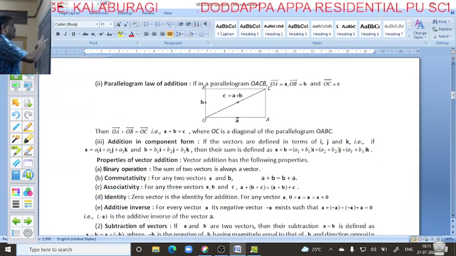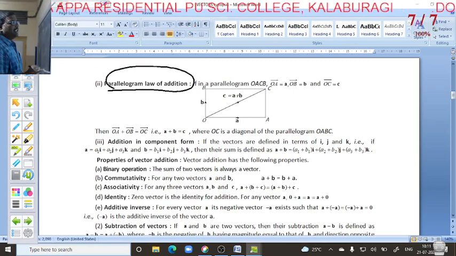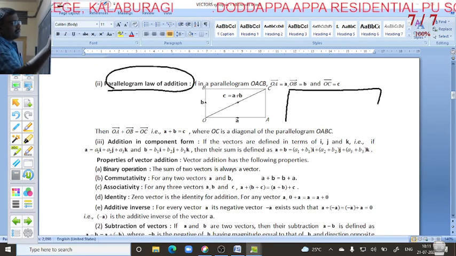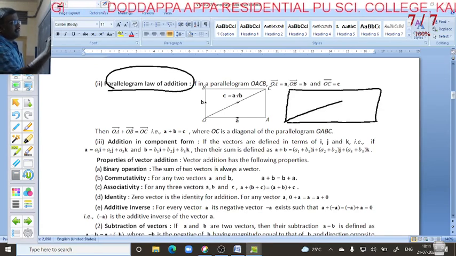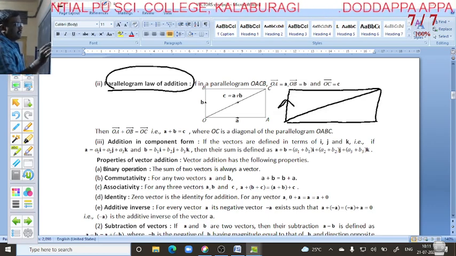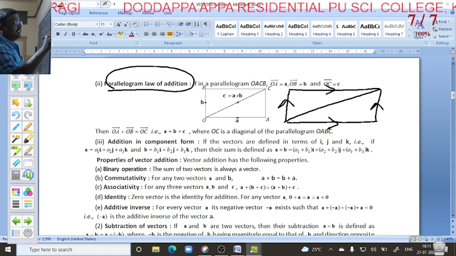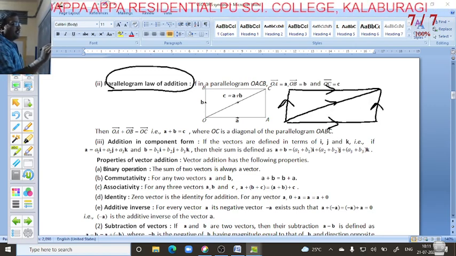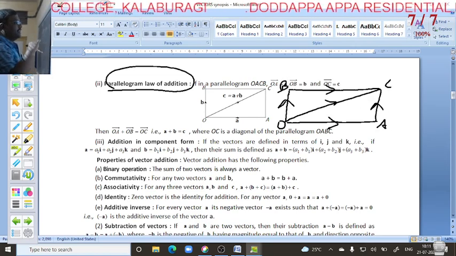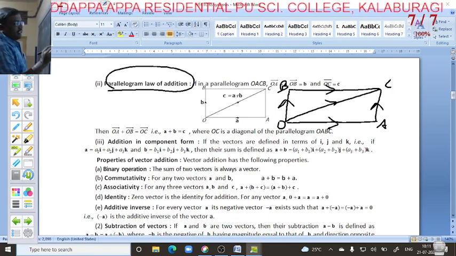Next we go for the parallelogram law of addition. Here, in the triangular law it is a triangle, and here we take a parallelogram. Take the direction, one direction like this. This is also the same, it is like this: O, A, C, B. Now you can observe this one.